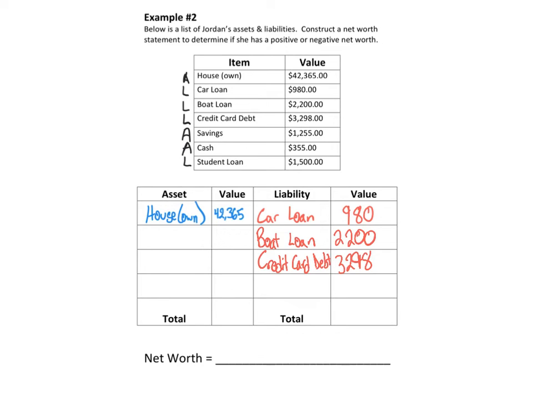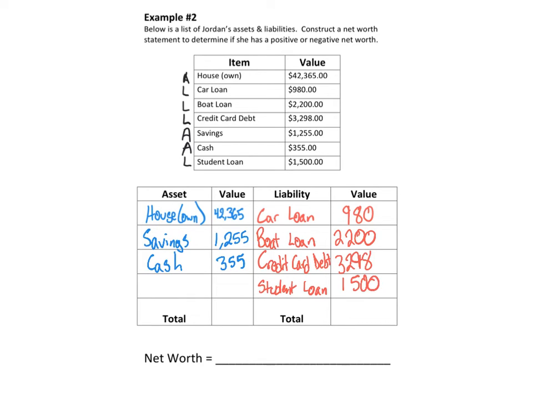Next one's a savings for $1,255. Next one, cash. It's an asset for $355. And the last one is student loan. For $1,500.